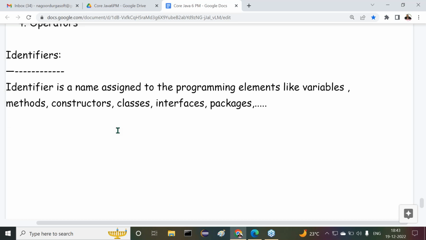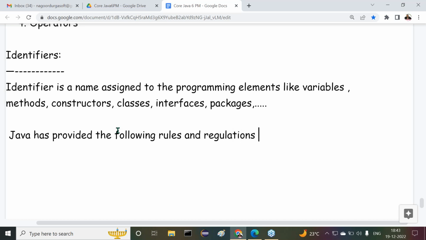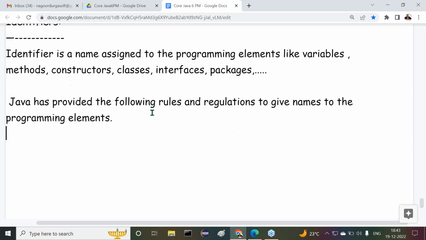Are all of you following my point or not? What are the various rules and regulations provided by Java?